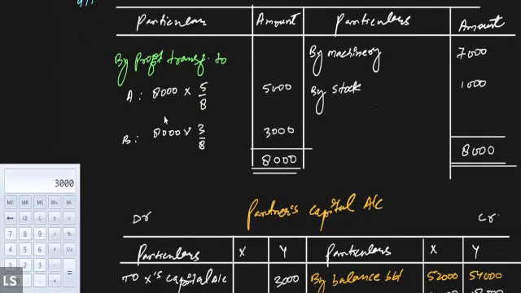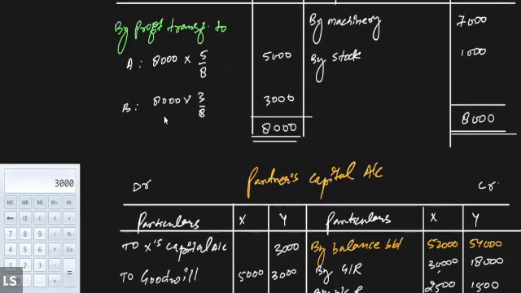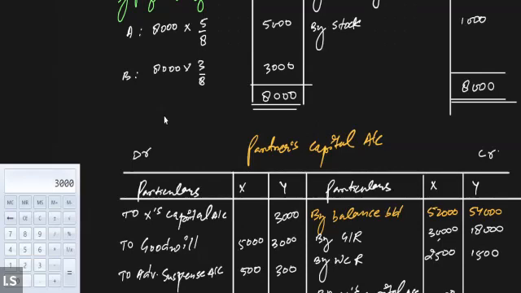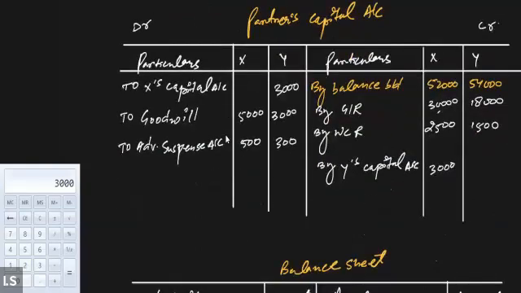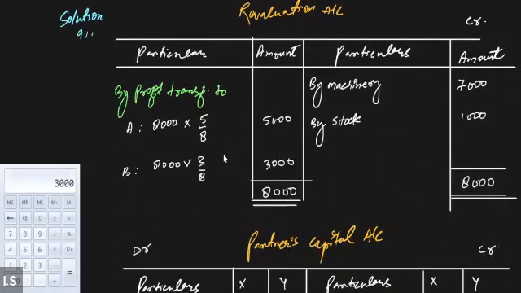Is it clear, everybody? Excuse me, sir. Yes. Sir, won't we put advertisement suspense in the debit side? No, see, if advertisement suspense is given in the balance sheet, we are clear that the entire amount has to be borne by the partners. It is a loss and eventually it should be borne by the partners. So we directly transfer the advertisement suspense account to the partners capital account. We are not required to write down the value of the advertisement suspense account in the revaluation. Okay, sir. Got it? Understood.